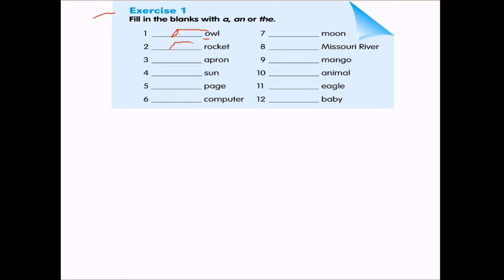Then a racket, an apron, the sun, a page, a computer, the moon, the Missouri River, a mango, an animal, an eagle, a baby.